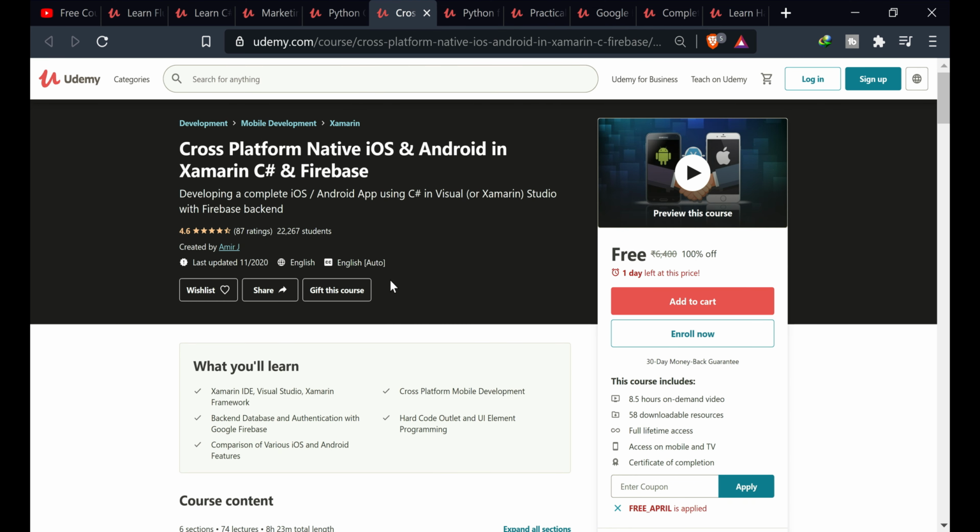The next course is cross-platform native iOS and Android in Xamarin, C#, and Firebase. In this course, we will learn Xamarin, Visual Studio, the Xamarin framework, cross-platform mobile development, backend database and authentication with Google Firebase, hard-coded outlets and UI element programming, and comparison of various iOS and Android features. This course includes 8.5 hours of on-demand video, 50 downloadable resources, full lifetime access, Udemy warranty, and certificate of completion.